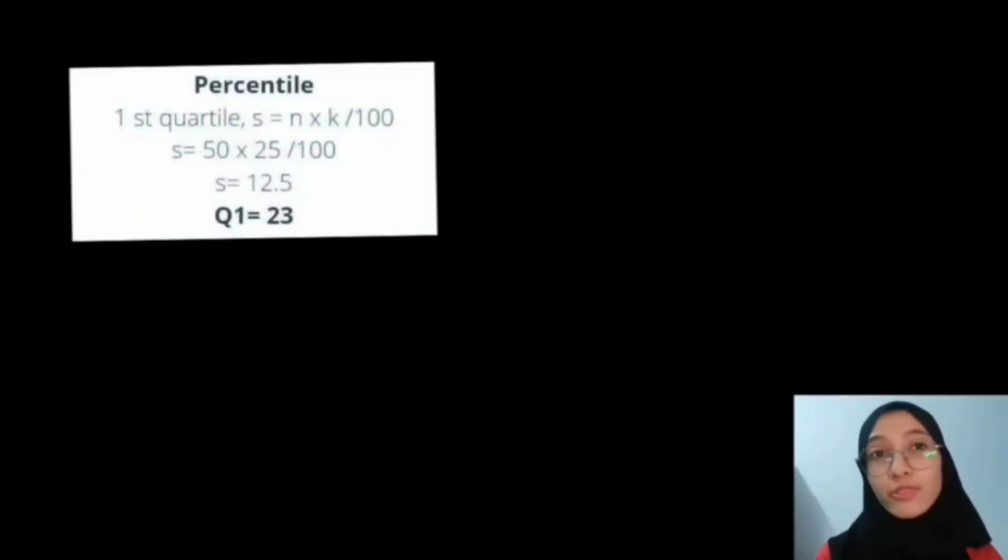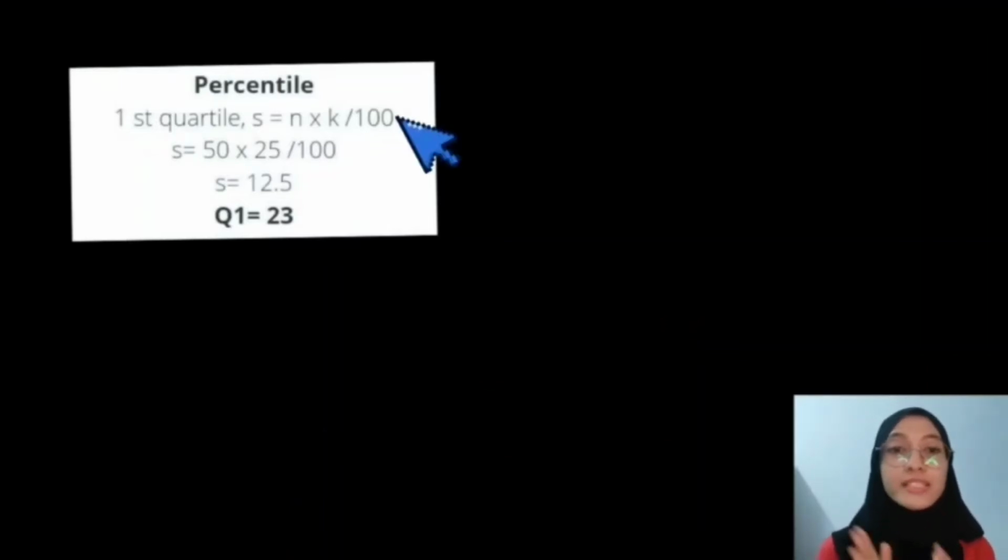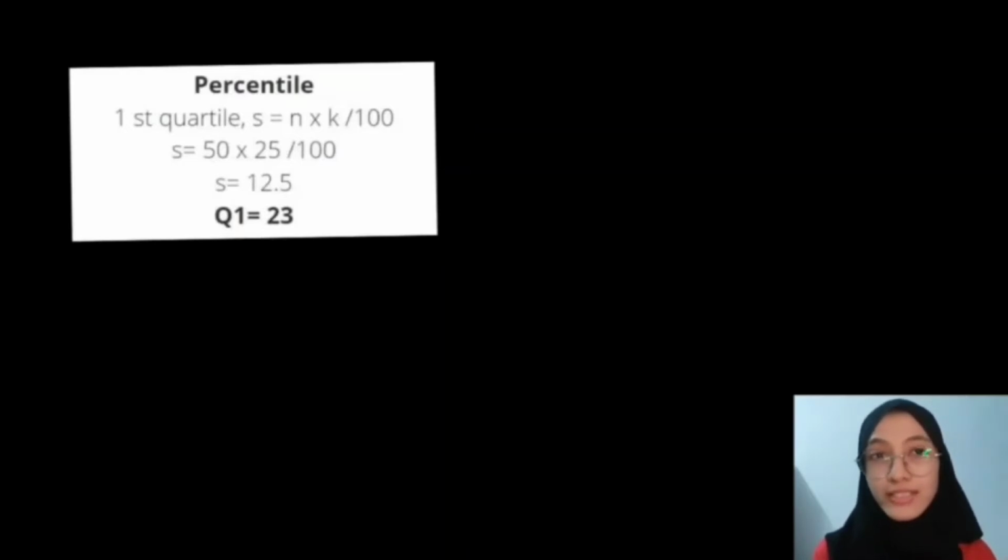If we want to construct a box plot, we have to find 5 points, which is first quartile, second quartile, which is our median, third quartile, and lower inner fence and upper inner fence. So we have to use a formula, which is S equal to N multiple K divided by 100. So N equal to 50, because the total of our data is 50.